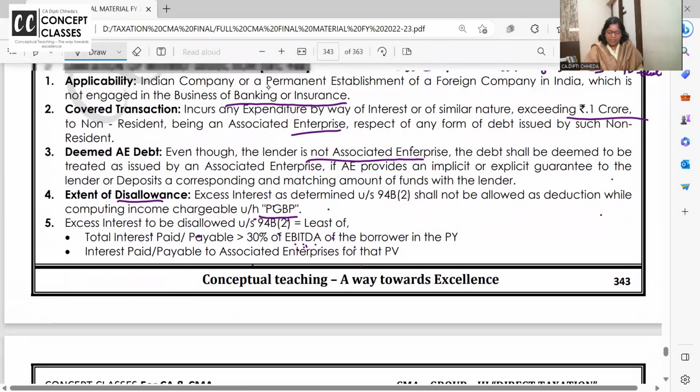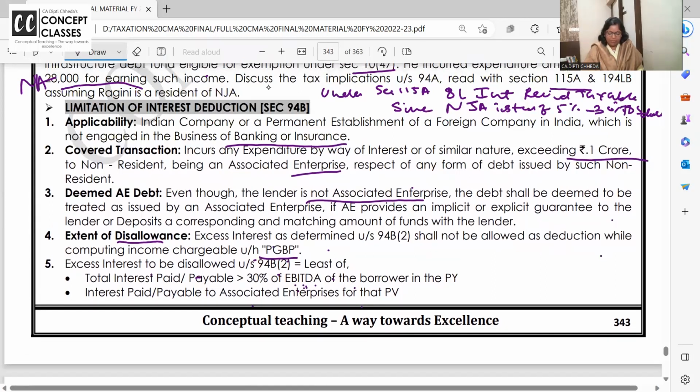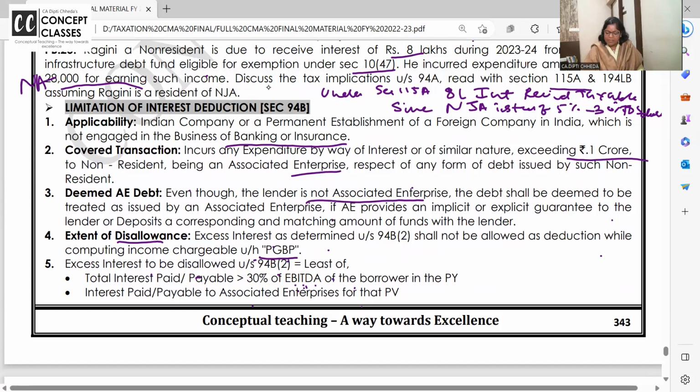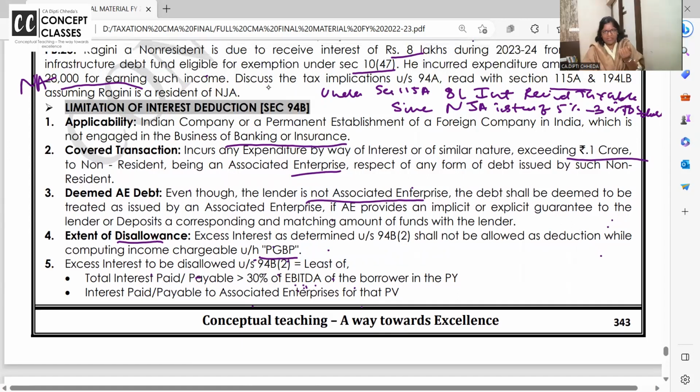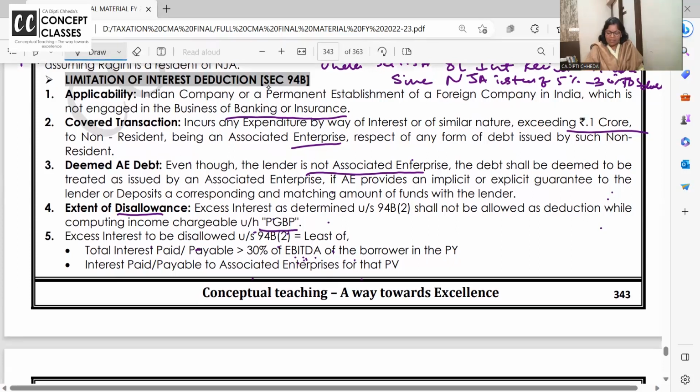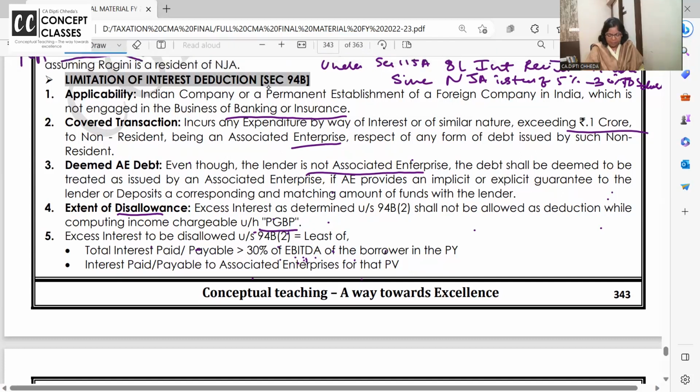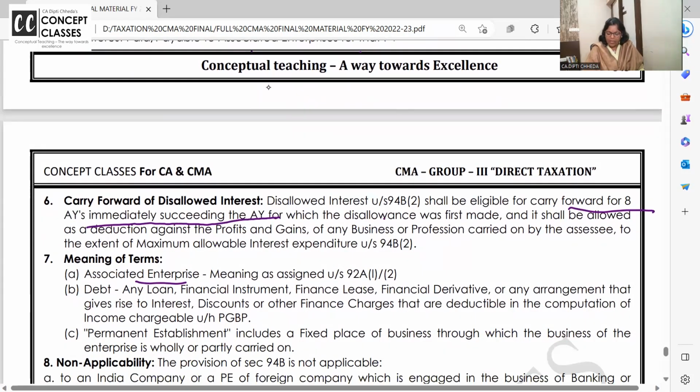Even though the lender is not an associate enterprise, the debt shall be deemed to be an associate if associate enterprise provides explicit guarantee. One is I have directly taken loan from associate enterprise. Another, I have taken loan from third party, but to third party from whom I have taken the loan, guarantee is given by my associate enterprise. You remember? More than 10% guarantee or loan more than 51% of total assets. So interest is allowed how much? Up to 30% of the earning before interest, tax and depreciation. That much is allowed. Okay.